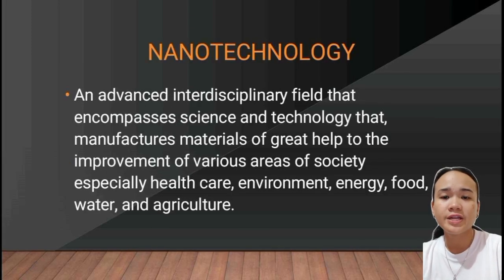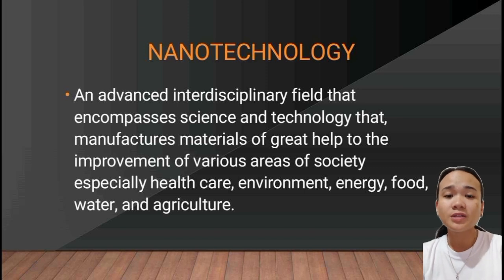Next, what is nanotechnology? Nanotechnology is an advanced interdisciplinary field that encompasses science and technology that manufactures materials of great help to the improvement of various areas of society, especially healthcare, environment, energy, food, water, and agriculture. Nanotechnology is the science and technology of working with materials at the nanoscale to create unique properties and innovations. As I said a while ago, they create and innovate, and it benefits society by improving healthcare, energy, water, food, agriculture, and the environment. Examples include targeted drug delivery, efficient solar cells, and advanced water filtration that will be discussed later on.